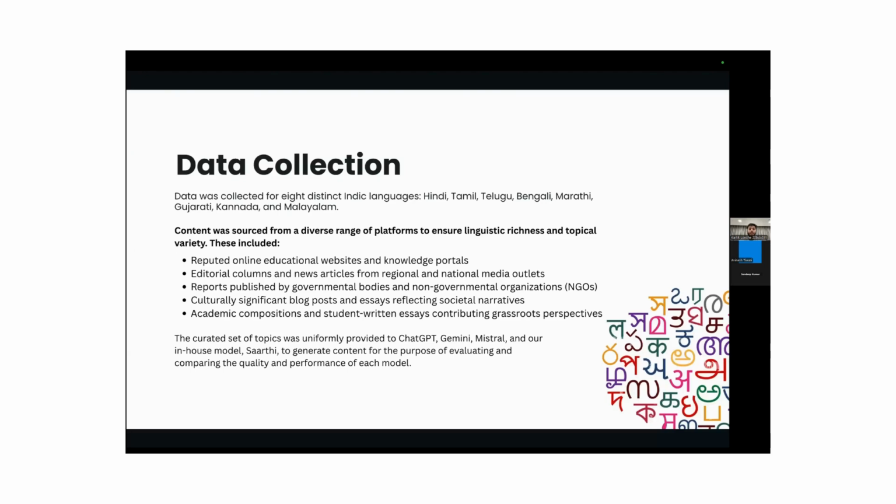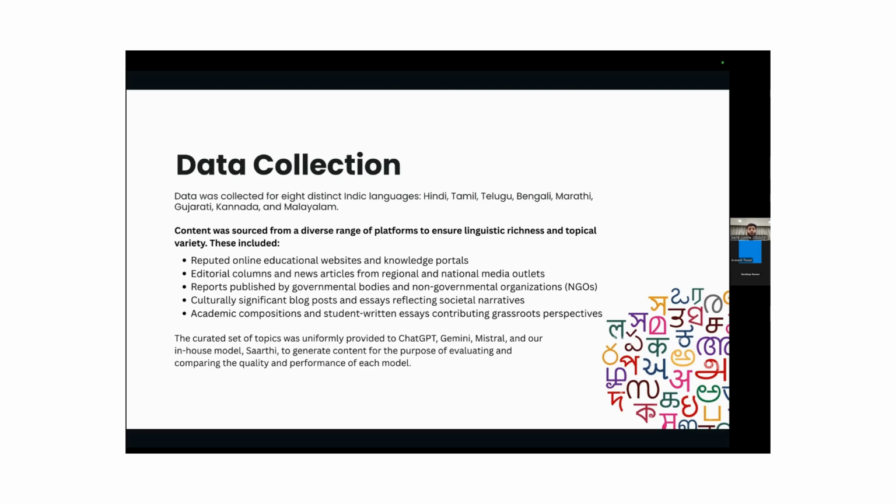So I will be telling you how this dataset was collected. Our dataset was collected for 8 distinct Indic languages, that is Hindi, Tamil, Telugu, Bengali, Marathi, Gujarati, Kannada, and Malayalam. The content was sourced from a diverse range of platforms to ensure linguistic richness and topical variety.